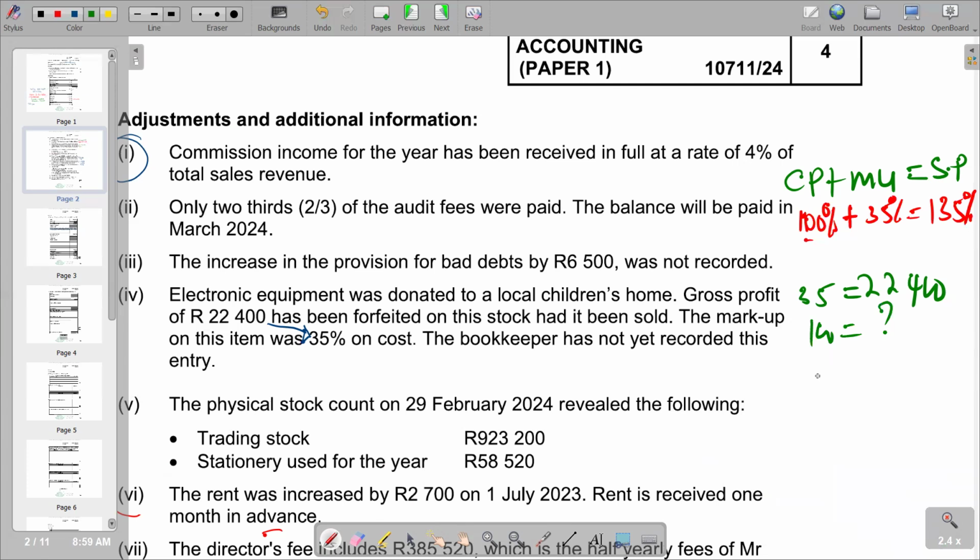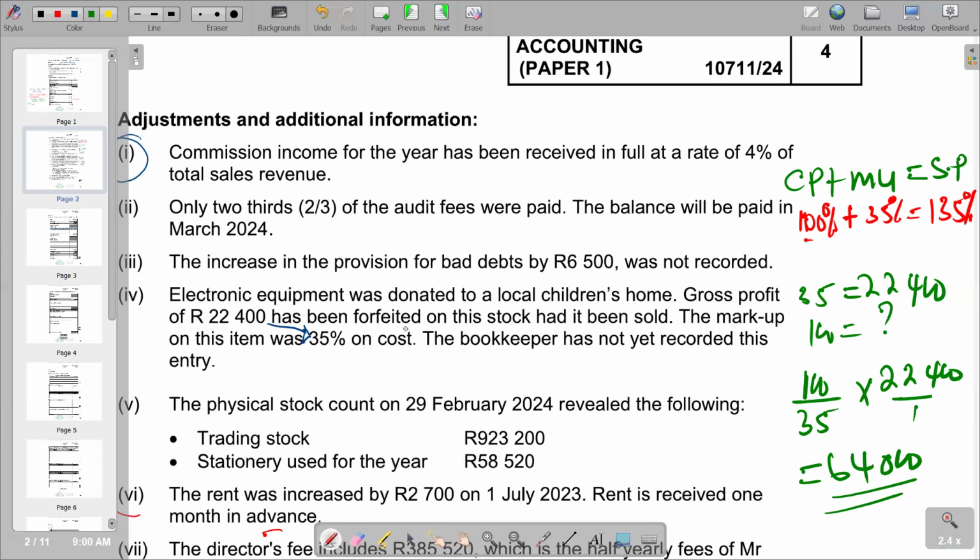We just use proportion. What we don't have is 100%, the numerator. What we have, 35%, is the denominator, then we multiply by the given figure, 22,400. So we calculate it in that way and we get 64,000, which is the cost price of the donated electronic equipment.